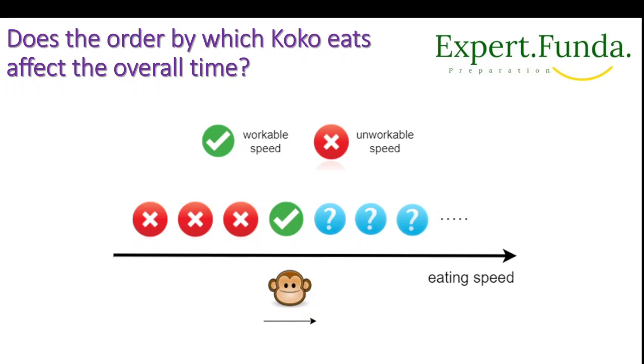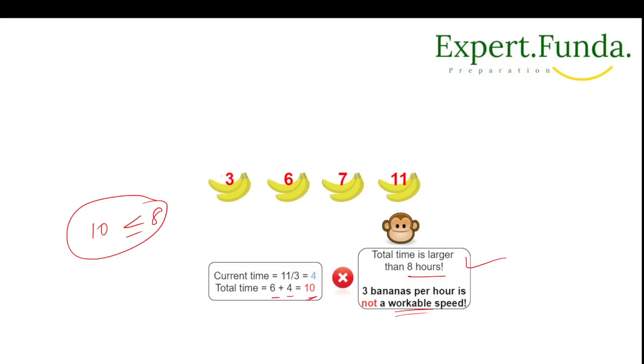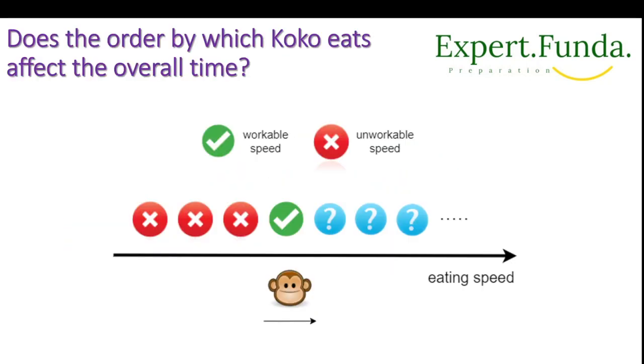So let's understand the final question that we should ask ourselves: does the order in which Koko eats affect the overall time? If we change the order of the piles, does the order in which Koko eats affect the overall time? We are talking about understanding the workable and non-workable speed. So the answer should be no. Why? The order does not matter, because Koko will stop eating for the rest of the hour.